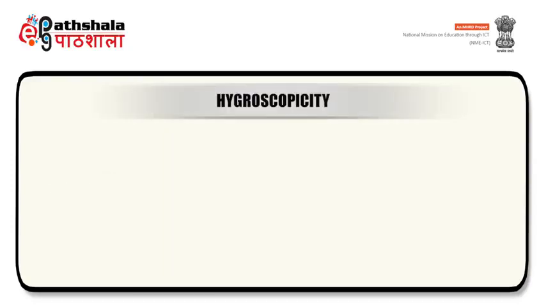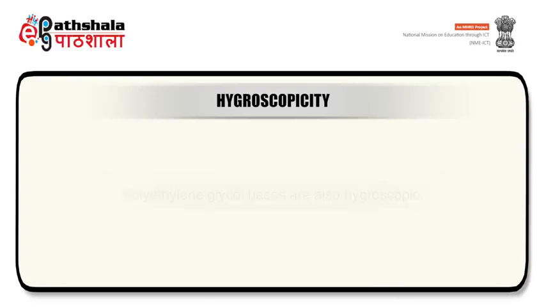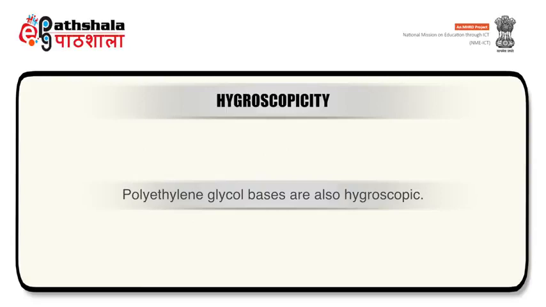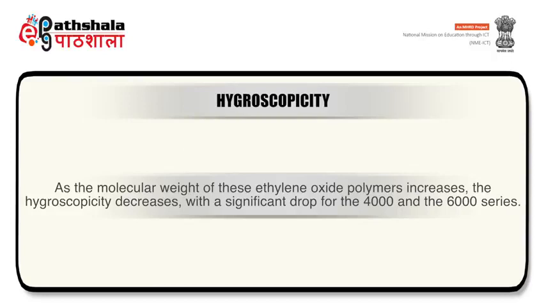The next formulation concern is hygroscopicity. Glycerinated gelatin suppositories lose moisture by evaporation in dry climates and absorb moisture under conditions of high humidity. Polyethylene glycol bases are also hygroscopic. Rate of moisture change in these bases depends not only on humidity and temperature but also on the chain length of the molecule. As the molecular weight of these bases increases, the hygroscopicity decreases, with a significant drop for 4000 and 6000 series.